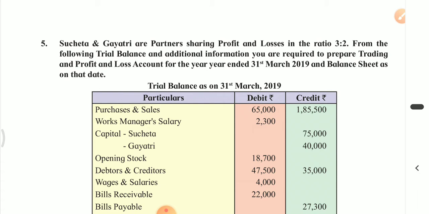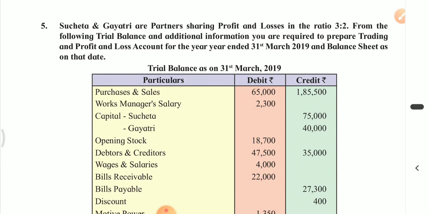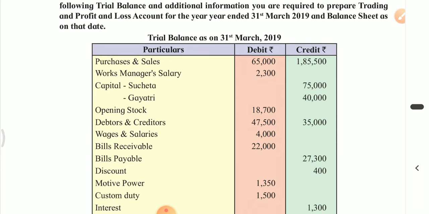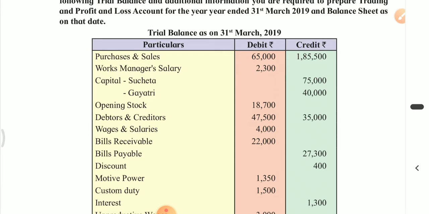Today we will solve the fifth exercise problem given in the textbook of accountancy. Suchita and Gayatri are partners sharing profits and losses in the ratio of 3 is to 2. So 3/5 is Suchita's share whereas 2/5 is Gayatri's share. Trial balance as on 31st March 2019.